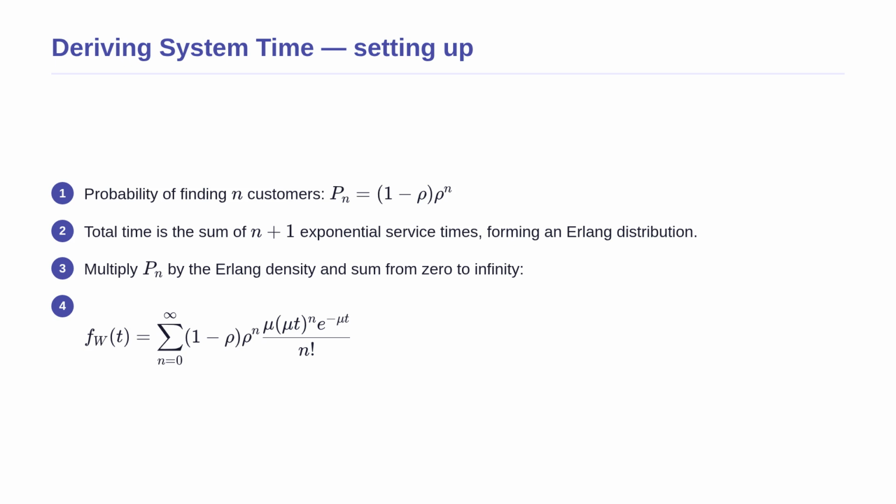This means the total time spent in the system is the sum of n plus 1 individual exponential service times. In probability theory, the sum of exponential variables follows a special pattern called an Erlang distribution. We multiply the probability of finding n customers by this Erlang distribution and sum it up for all possible values of n from 0 to infinity.